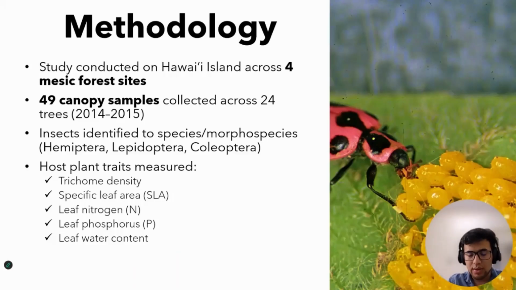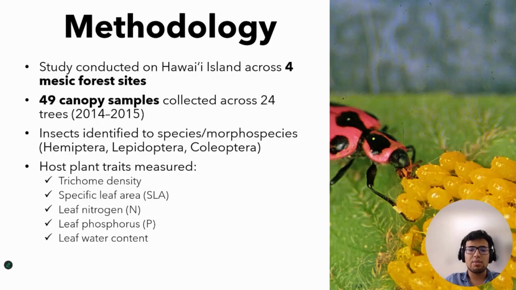To go over the methods, this study was conducted across 4 mesic forest sites on the Hawaiian island. A total of 49 canopy samples were collected from 24 different Metrosideros polymorpha trees during 2014 to 2015. Insects were then identified to morphospecies from the different orders, especially Hemiptera, Lepidoptera, and Coleoptera.